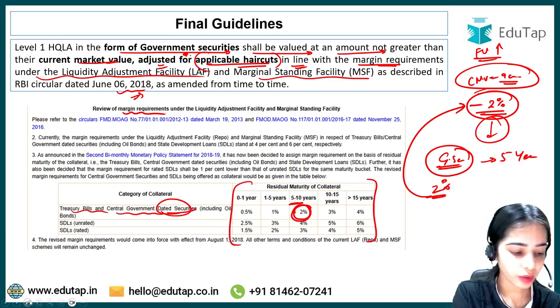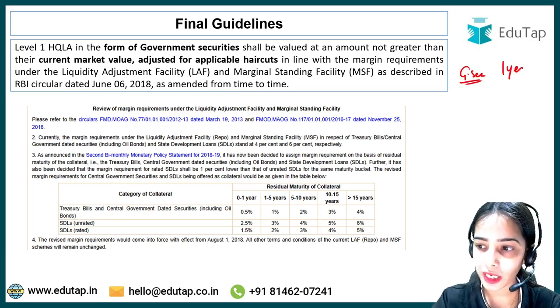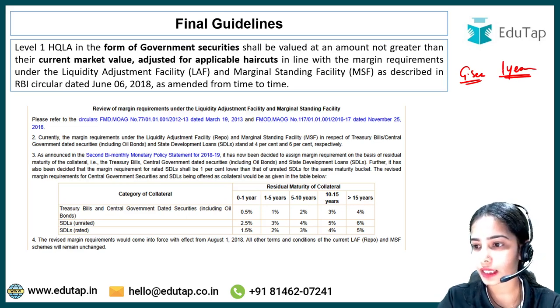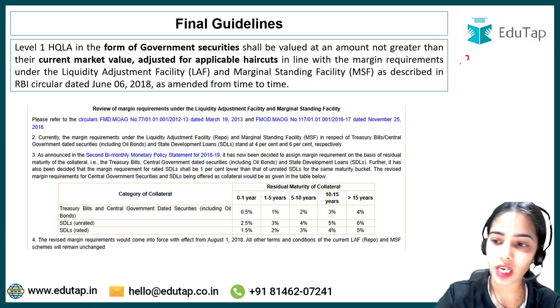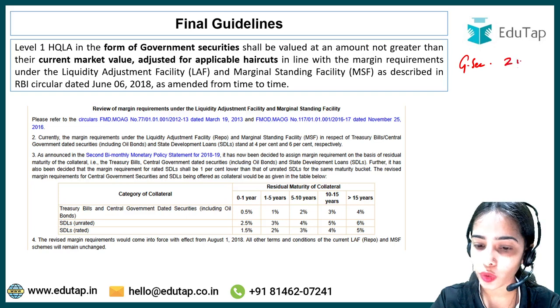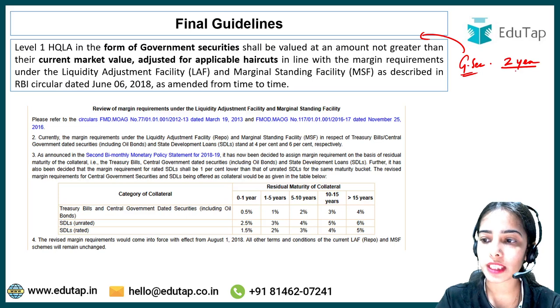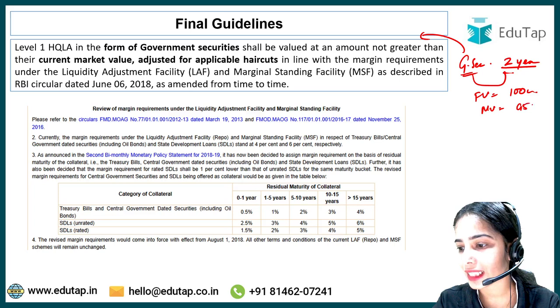Let's say we are talking about a government security for a 1 year time period, or let's say it is the government security for 2 years. So let's say we have a government security for a 2 year time period, and the bank is keeping this government security, and the face value was 100 crores, but the market value is 95 crores.